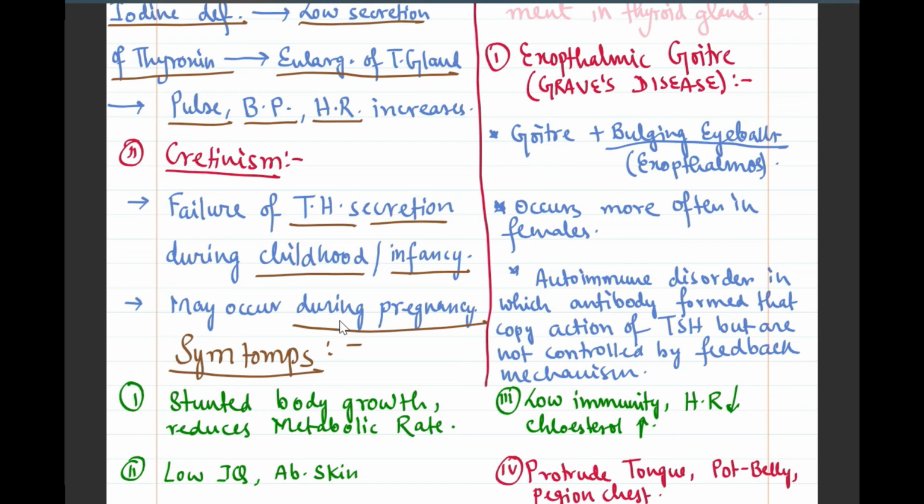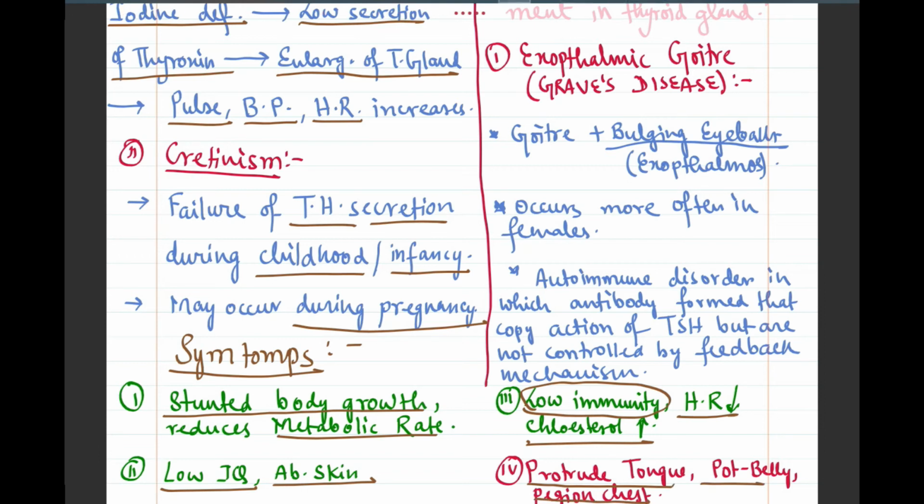Now, what are the symptoms of cretinism? Stunted body growth, meaning there is no development of our body growth. Metabolic rate is reduced. Due to the reduction of metabolic rate, immunity becomes low, heart rate falls, and cholesterol increases. Also, there is a reduction of mental development. So there is low IQ, abnormality of skin, protruding tongue, pot belly, and pigeon chest.